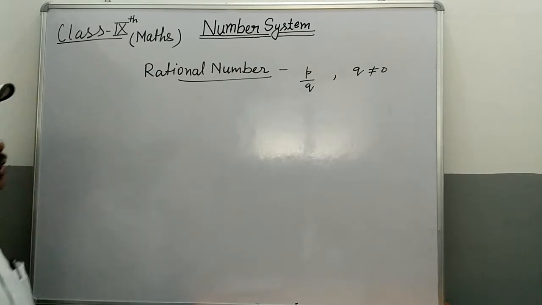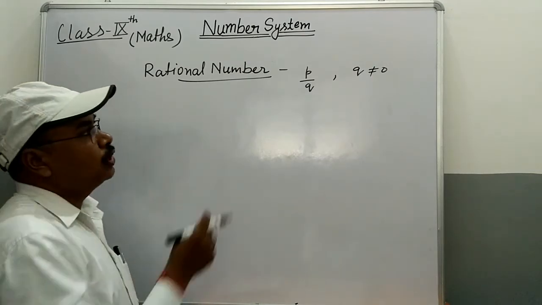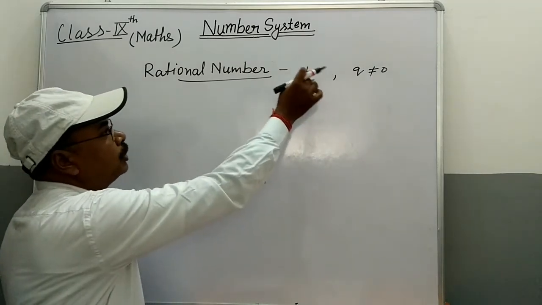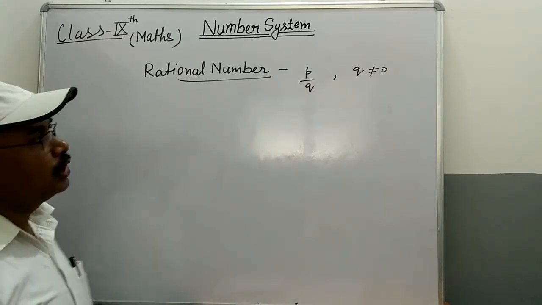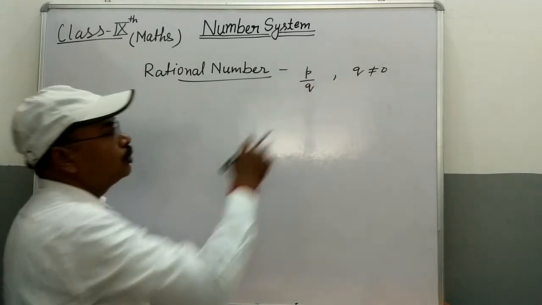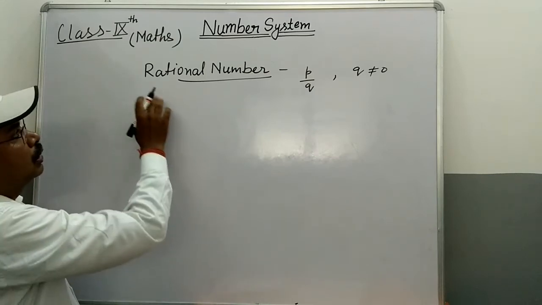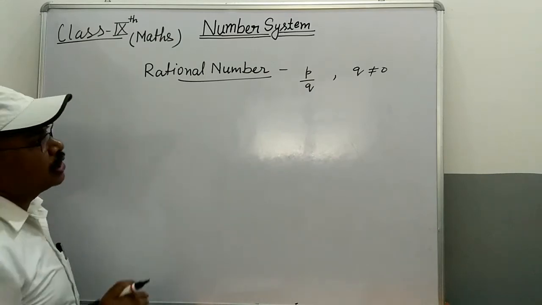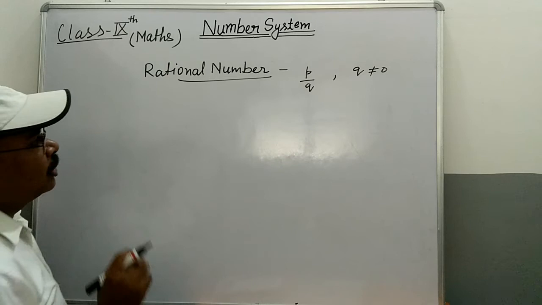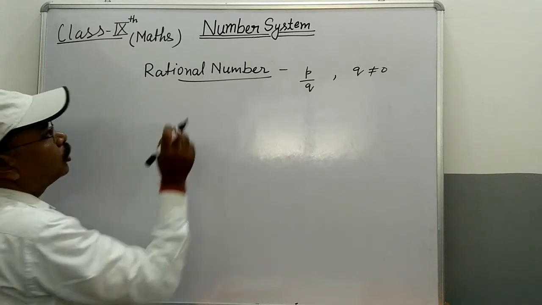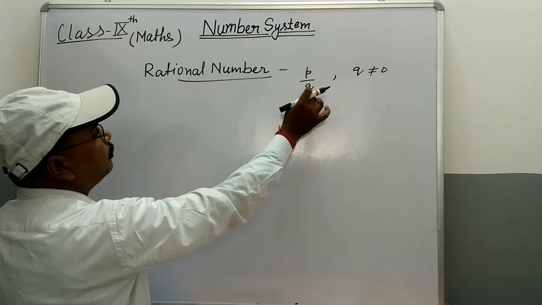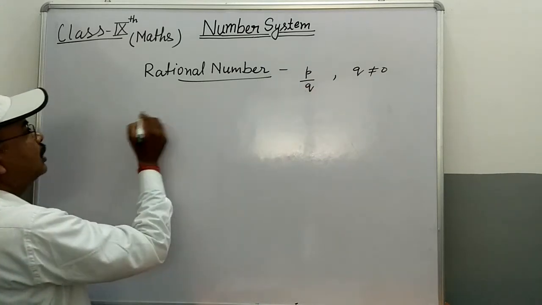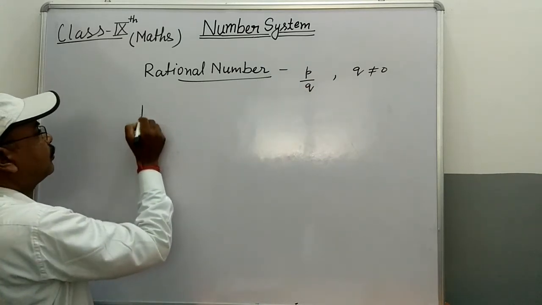Those numbers which are written in the form of P upon Q, numerator upon denominator, where denominator Q is not equal to 0, are rational numbers. And that number which is not written in the form of P upon Q is known as irrational number.